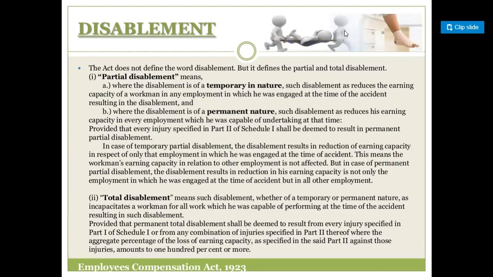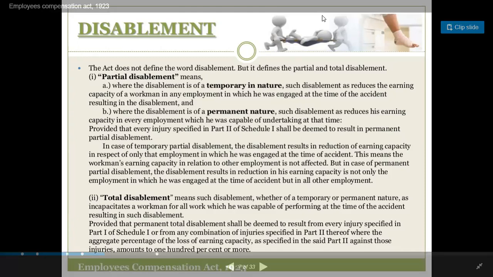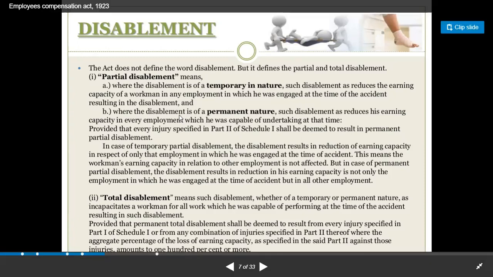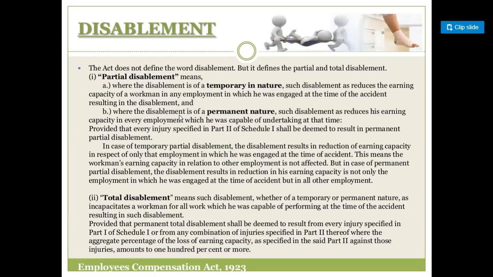That means in total disablement the person loses his earning capacity, because in the accident he loses 100% of his body part. So these are the two types of disablement which come under the act, and both can avail compensation under the Employees Compensation Act 1923.